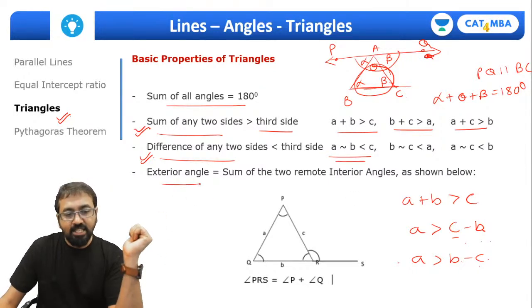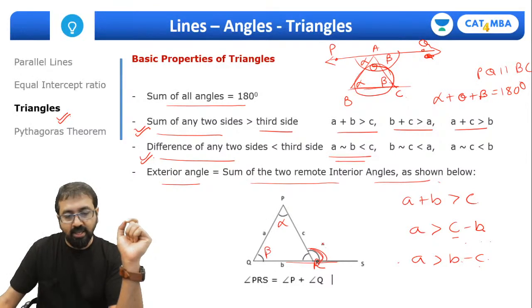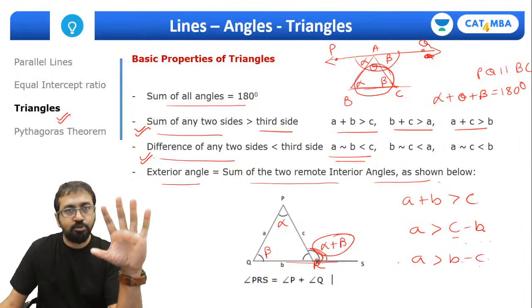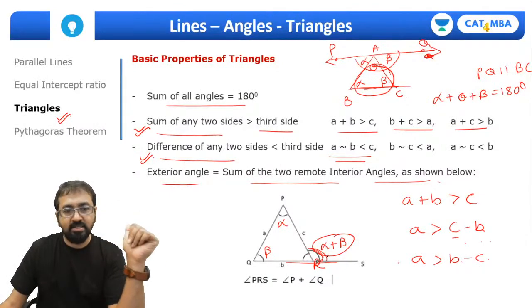Then, the exterior angle is equal to the sum of the 2 remote interior angles. Suppose I extend this line. So this angle is called the exterior angle at point R. What is its value? It's equal to the sum of these 2 angles. So this will also be alpha plus beta. And we have applied that concept in the previous question also. So I'm sure all of you are clear now. Yes, guys, quickly show me a thumbs up.